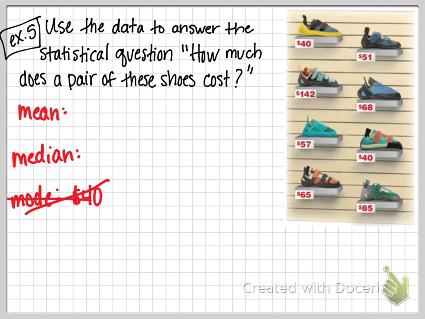Let's try the median. Highest, lowest. Okay, and then we'll do the average of the last two left.